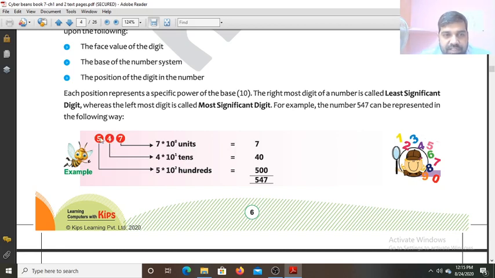The position of the digit is used as a power on the base of the number system. Because 547 is a number of the decimal number system, the base we use here is 10 and the power is the position of the digit. So the rightmost digit we give position 0, then position 1, position 2. Now the position of 5 is 2, that is 5 into 10 to the power 2. Now add all the values: 10 to the power 0 is 1, 7 times 1 is 7; 10 to the power 1 is 10, 4 times 10 is 40; 10 to the power 2 is 100, 5 times 100 is 500. Add them up and you get 547.